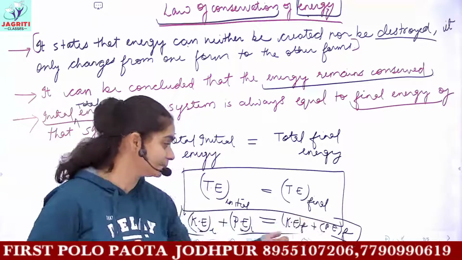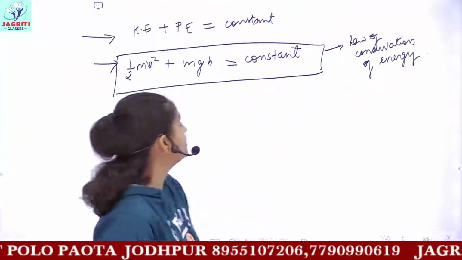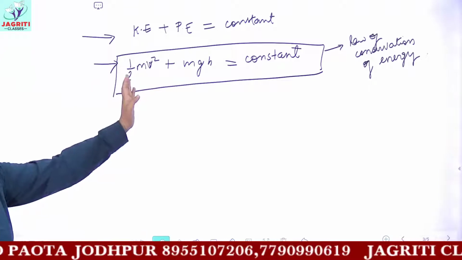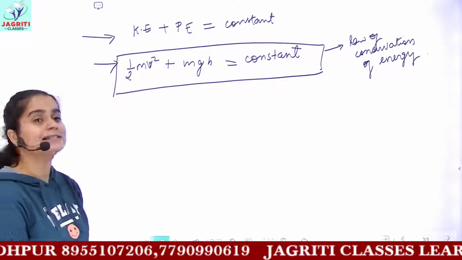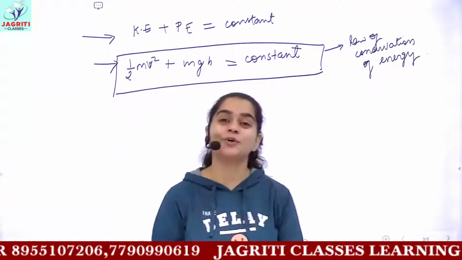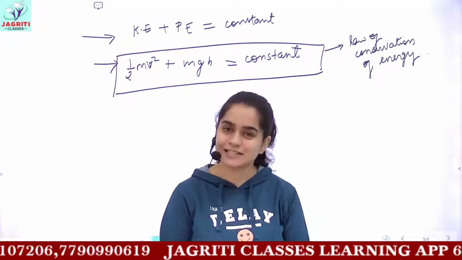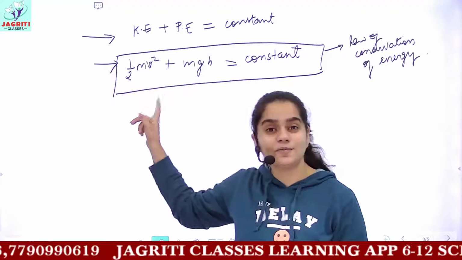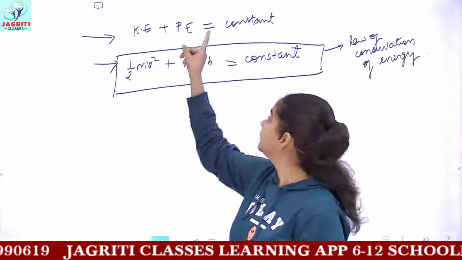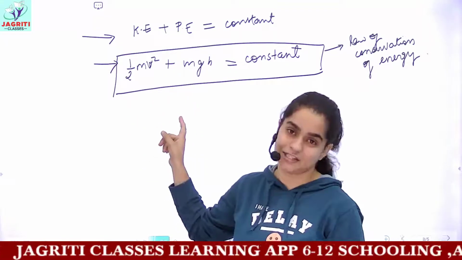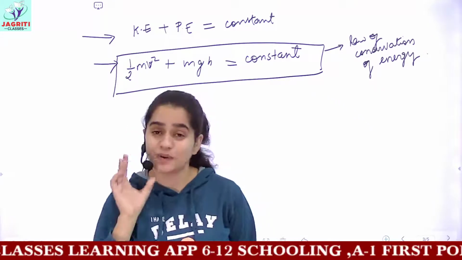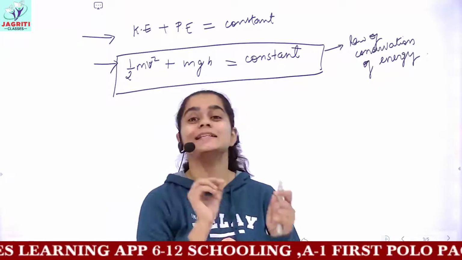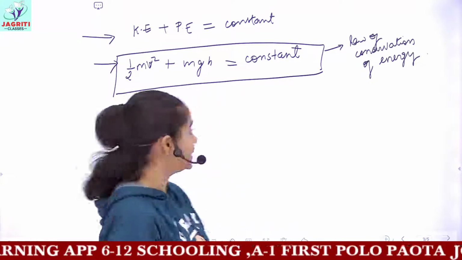Then we saw the mathematical representation for the law of conservation of energy. So it can be written as kinetic energy added with potential energy always remains constant. That is, for kinetic energy the formula is half mv square, for potential energy it is mgh. So half mv square plus mgh gives you a constant or a fixed value always. So this is the law of conservation of energy.